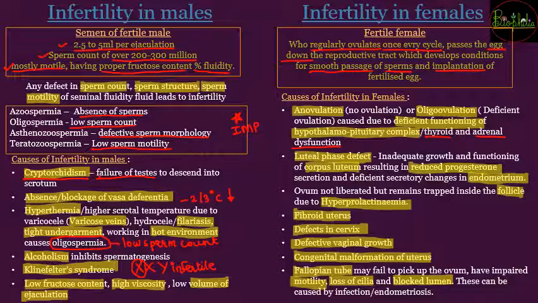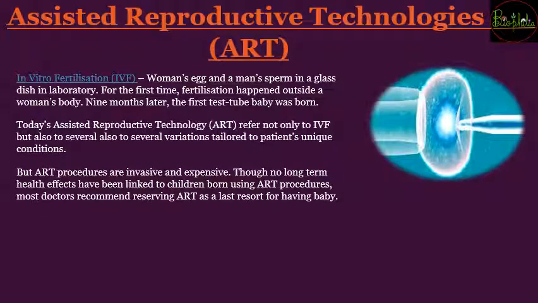So these were some cases wherein infertility can be seen in males as well as females. Now, as we saw the different causes of infertility in males and females, couples who are not able to have babies, that is, who are infertile, can be helped by medical professionals with the use of ART. ART is the short form of assisted reproductive technologies.